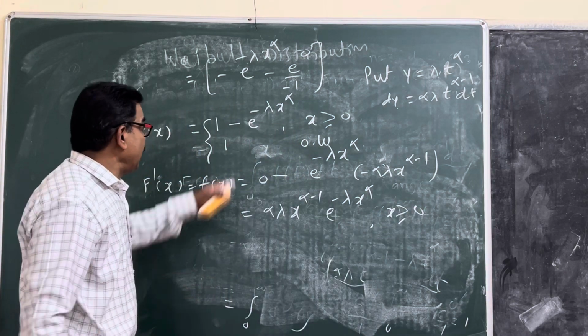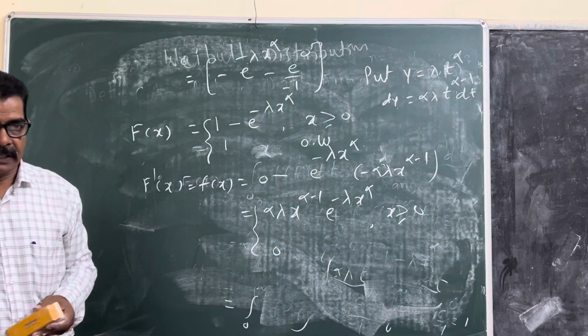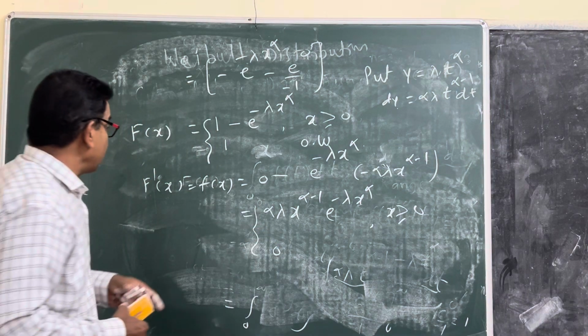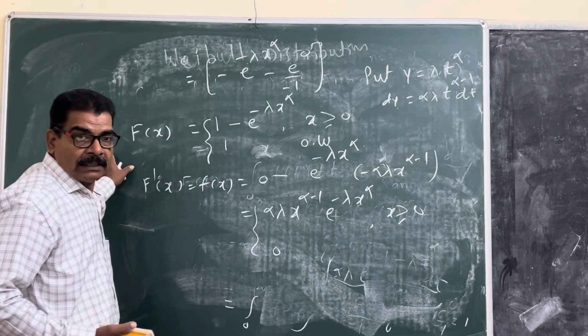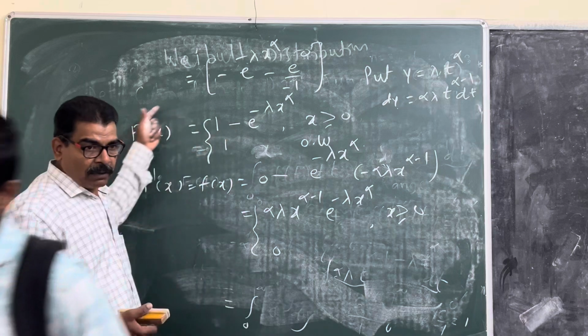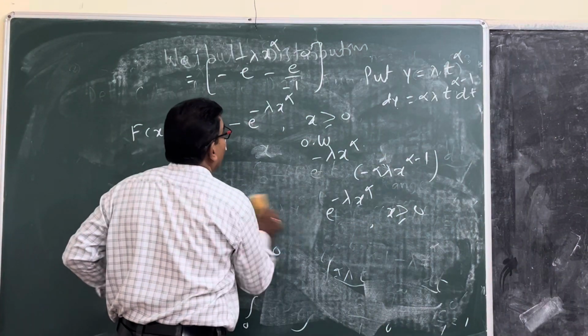The derivative of the other part is 0. That is the probability density function. From the distribution function we get the density function, and from the density function we get the distribution function.